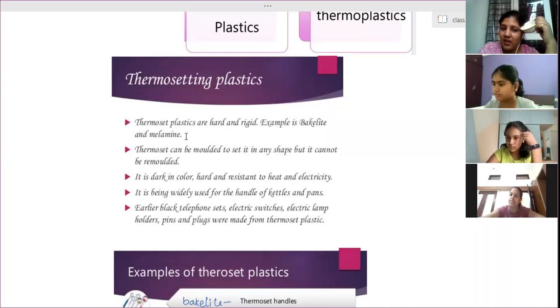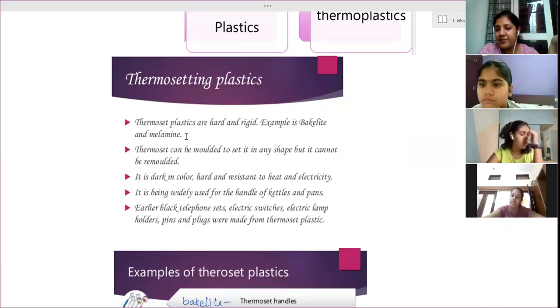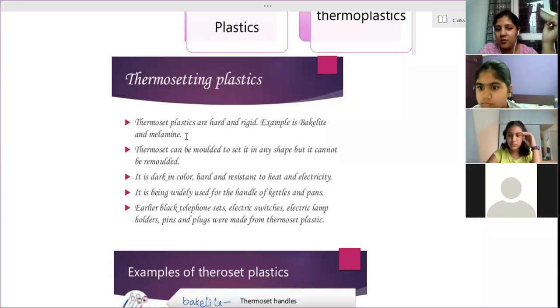So it is being widely used for handles of kettles, pans, kitchenware handles. Switches, then earlier black telephone sets, the body of the telephone, electric switches, electric lamp holders, pins, plugs were made up of thermoset plastic, that is bakelite. Clear? Even melamine is used for fire resistant suits.